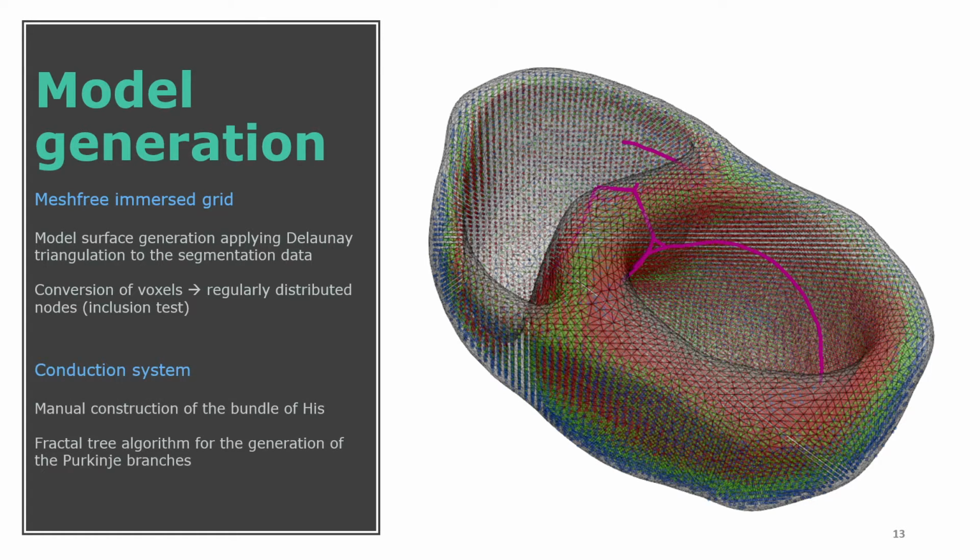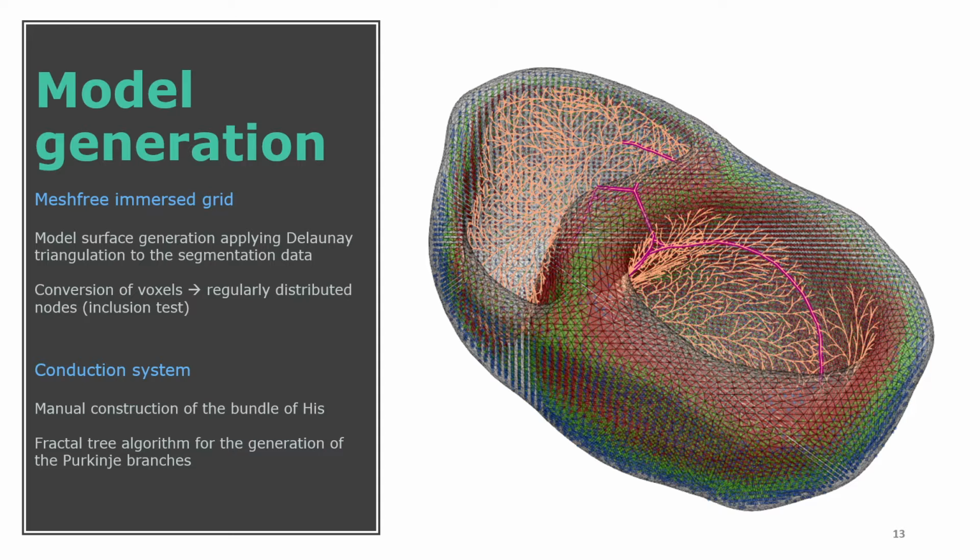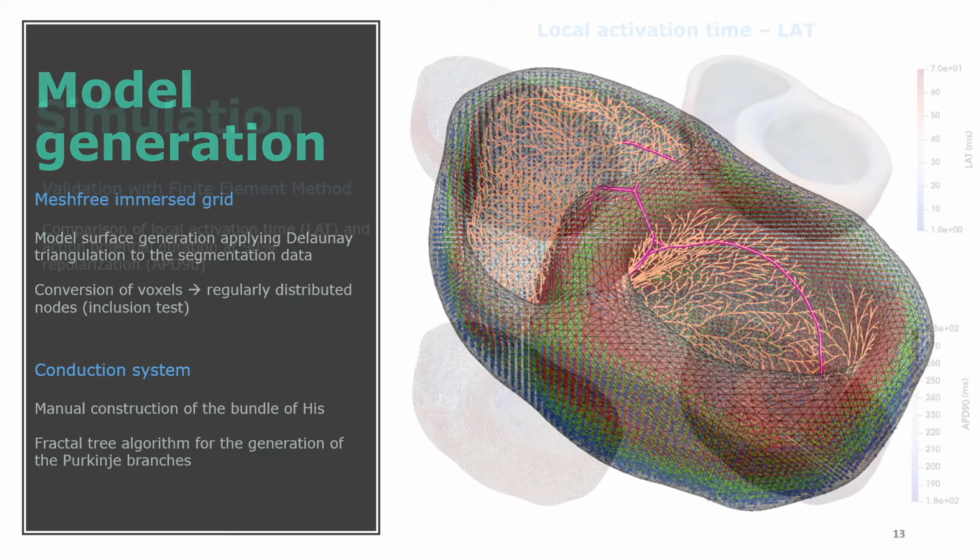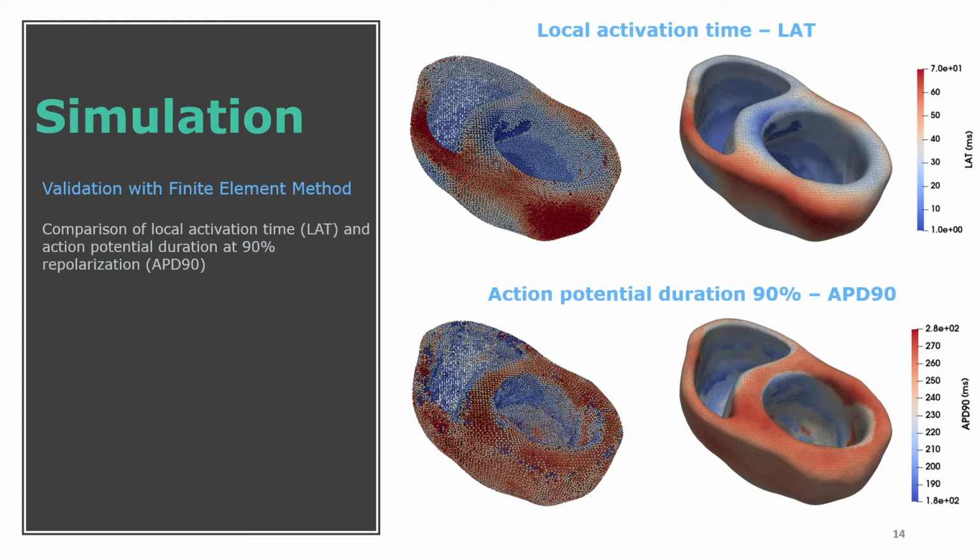Next, we introduce the conduction system in order to apply the electric stimulation to the model. We construct manually the bundle of His, and we generate the Purkinje branches automatically using a fractal tree algorithm, and by this we have the complete model. Following, we perform the simulation of the electrical signal propagation from the conduction system to the biventricular anatomy, and we generate color maps for both the local activation time and the action potential duration at 90%, aka APD90.